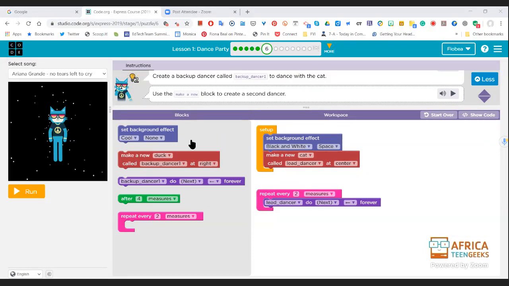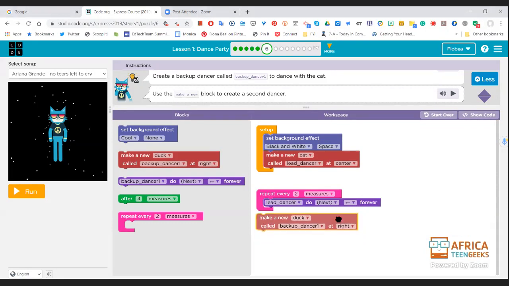Ma'am, I think we use the red block. This one, make a new duck. Yes, ma'am. Okay, where should we put that, Elijah? At the bottom here, do you think? Yes, ma'am. But look what happens if we put it at the bottom. It goes gray. That shows that that's not the right place.